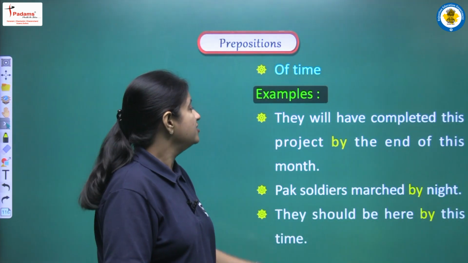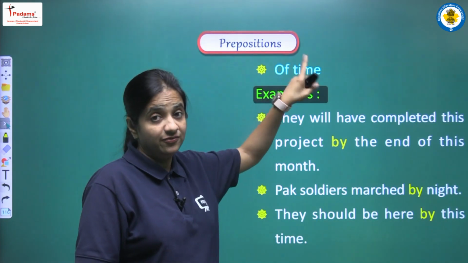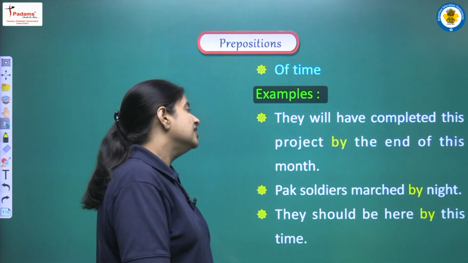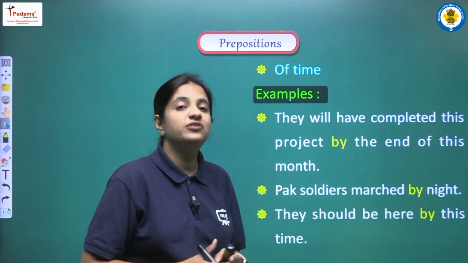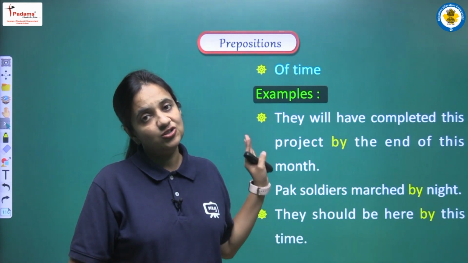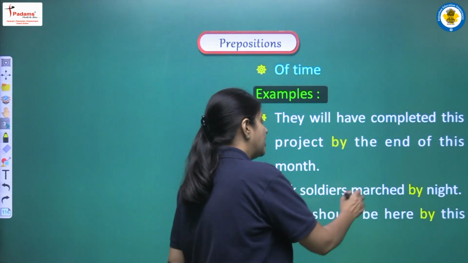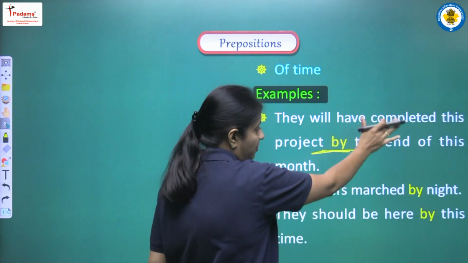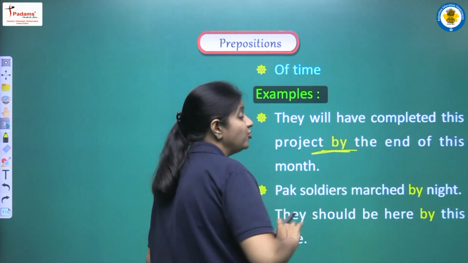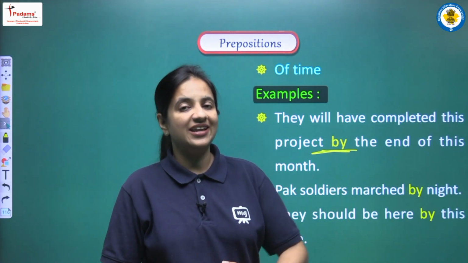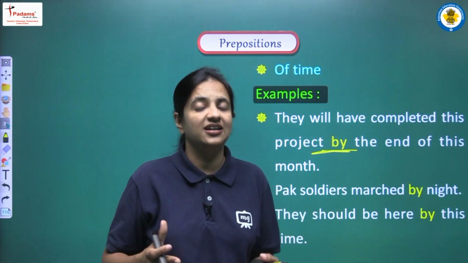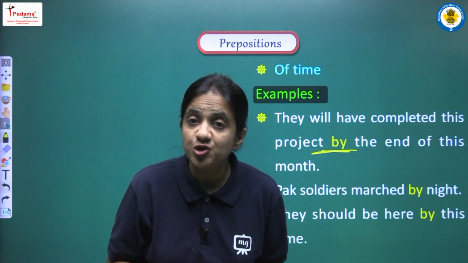Moving on, let's see. So by, it is also related with time. Let's see the examples. They will have completed this project by the end of this month. So yes, another use of by we are having here. When we use by, and after by what we are having is the end of this month. So this is a kind of time. We are saying until the end of this month, so we are showing time.